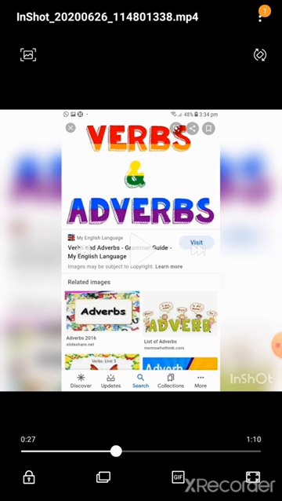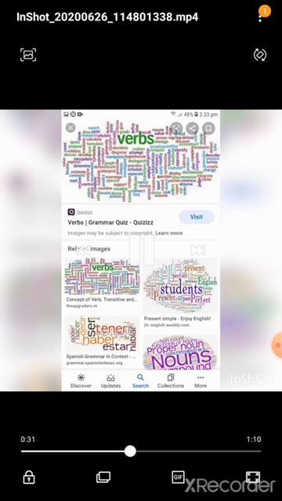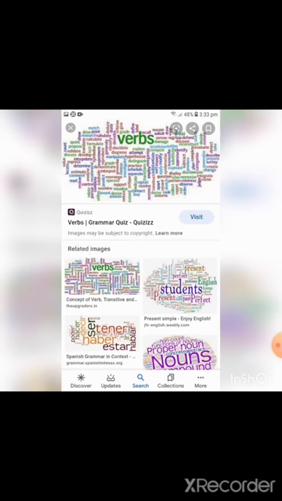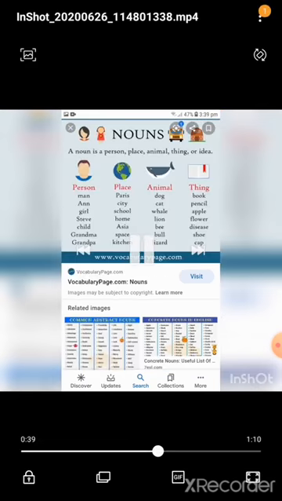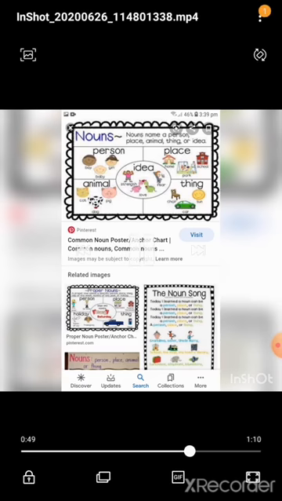Next one, pronoun. Pronoun, it replaces a noun. Pronoun, it always replaces a noun. For example, Nikki is an Indian. She is beautiful. Instead of using her name the second time, I am using she. So there she is a pronoun here.